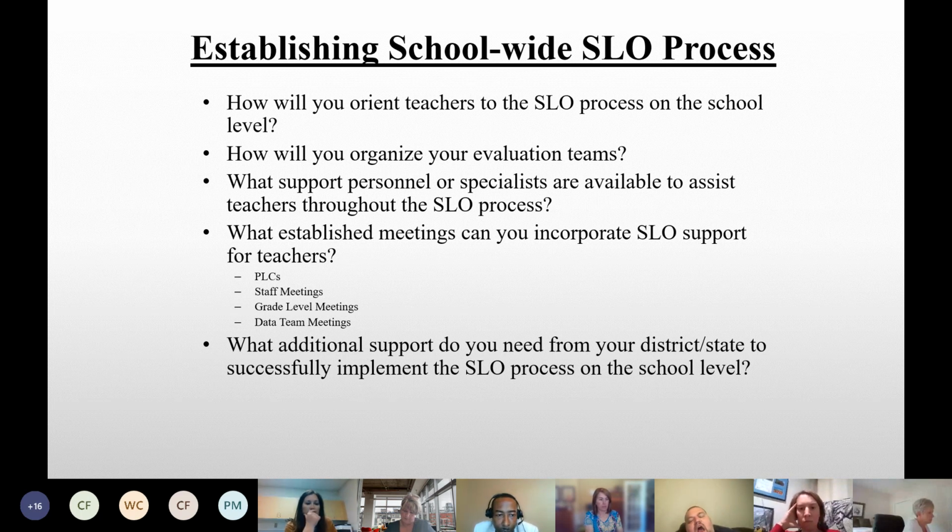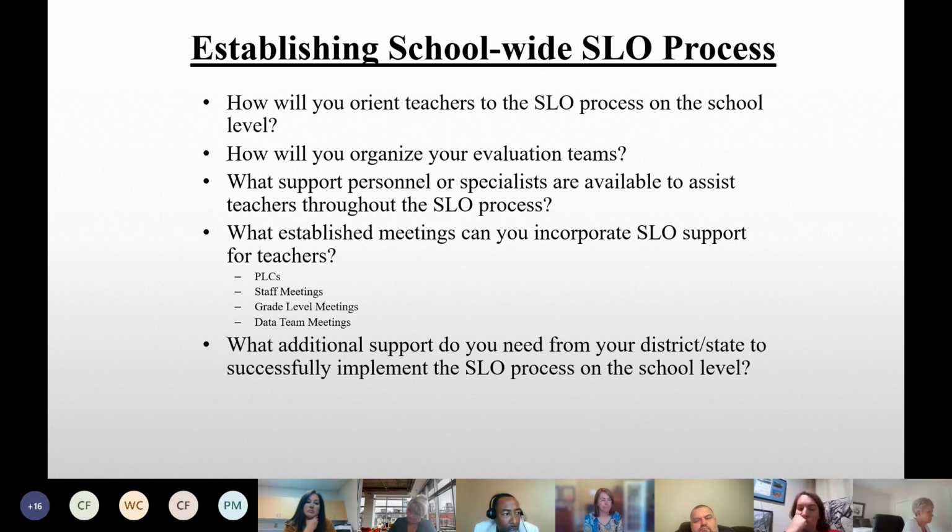What established meetings do you have? That's one thing that was brought up with the flexibility. How can we use the SLO process along with what we already have established when it comes to these school level meetings, such as PLCs, grade level meetings, data team meetings, those vertical and horizontal meetings, to get the most out of the process?